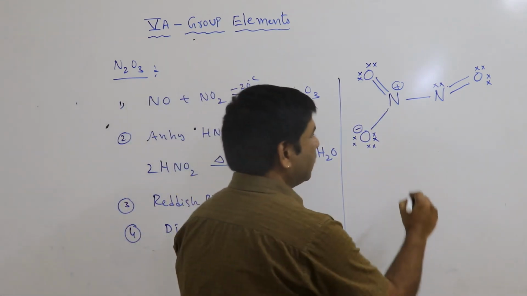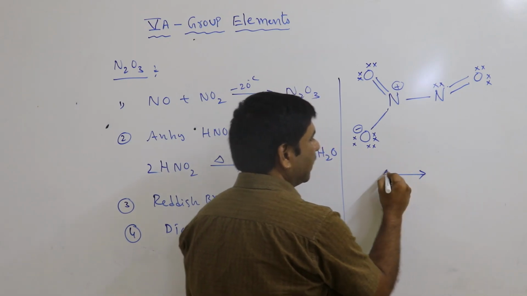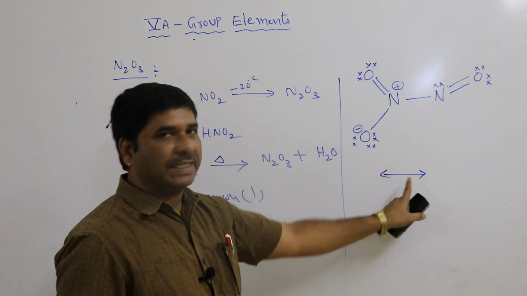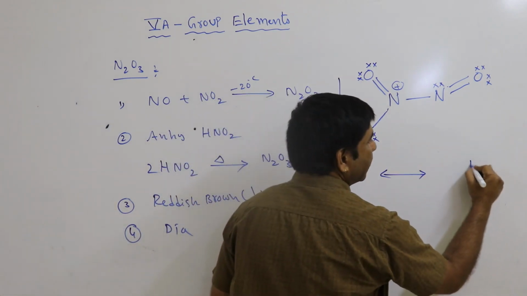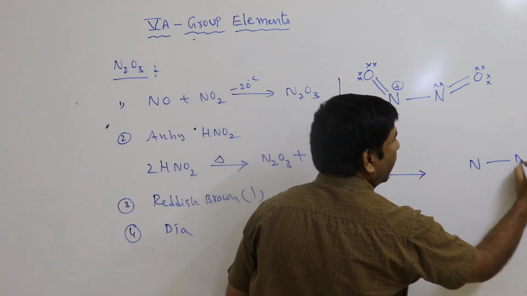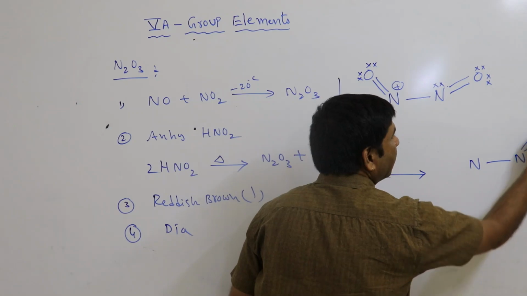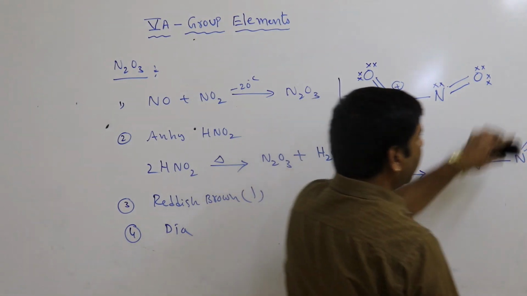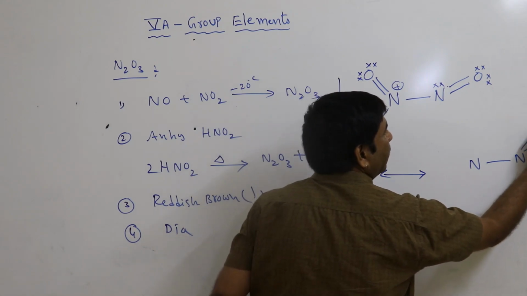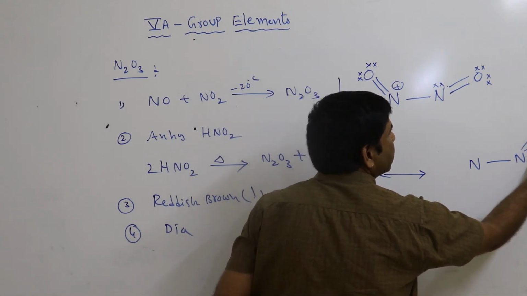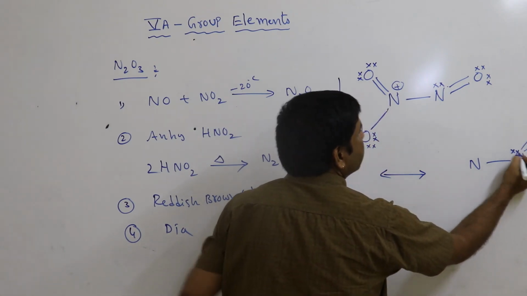It also has a resonance structure. Resonance structures are denoted by a double arrow mark, as you know. It is also written as N single bond N, double bond O, and double bond O with 2 lone pairs. Here the lone pair is common.